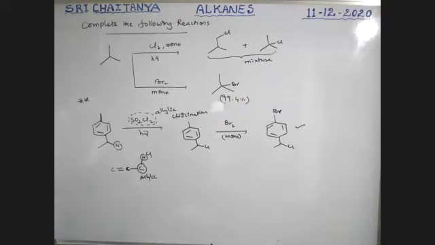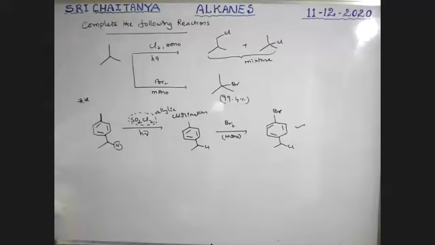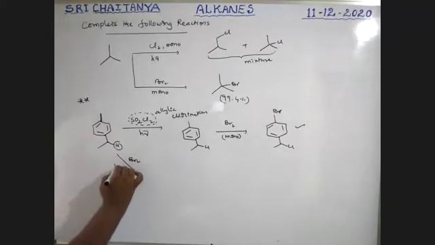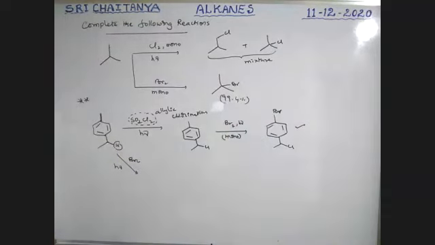For example, see here, boys. Same compound, reacted first with Br2 in the presence of sunlight. Where is the replacement? First replacement is here, because it is secondary. So this is bromination, boys.